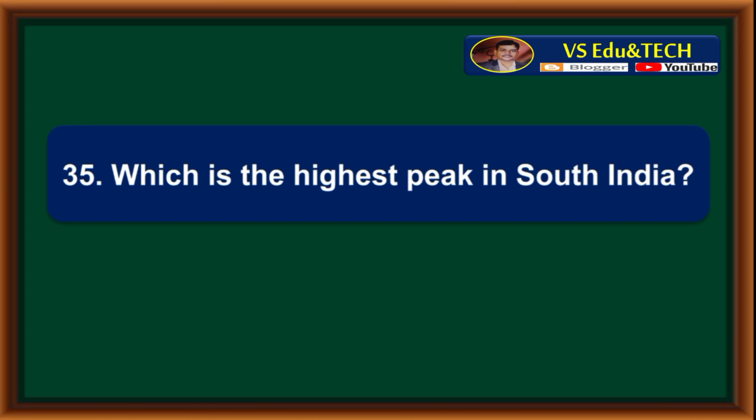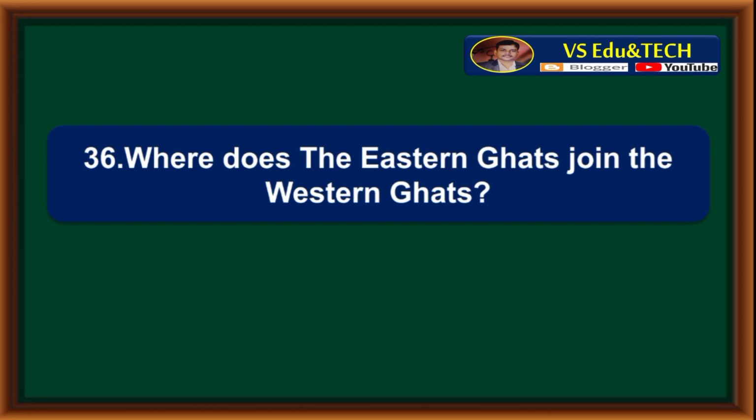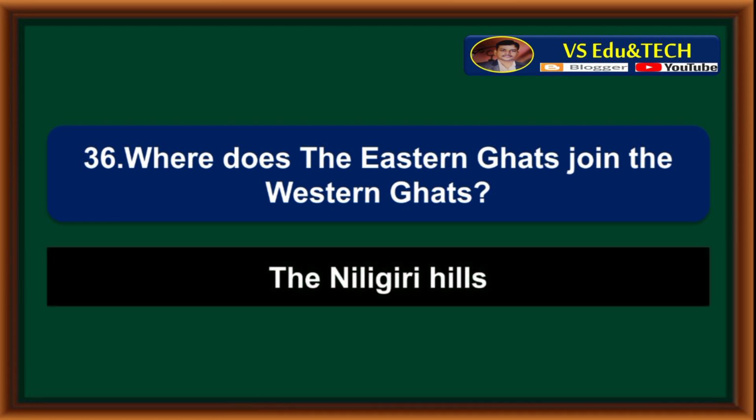Which is the highest peak in South India? The highest peak in South India is Anaimudi. Where does the Eastern Ghats join the Western Ghats? The Nilgiri Hills.